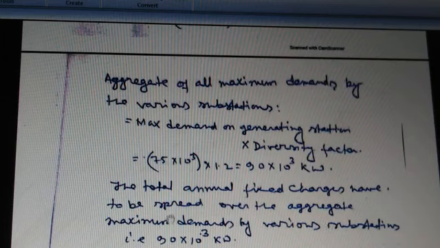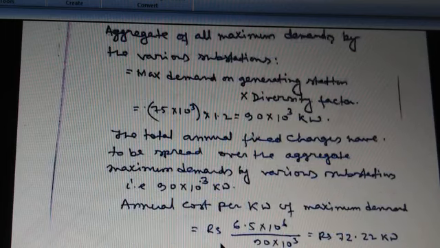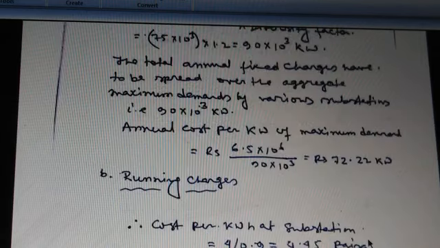Now the total annual fixed charges have to be spread over the aggregate maximum demand by various substations, that is 90 into 10 to the power 3 kilowatt. Therefore, the annual cost per kilowatt of the maximum demand is rupees 6.5 into 10 to the power 6 divided by 90 into 10 to the power 3, and the answer is rupees 72.22 per kilowatt. Now the running charges.